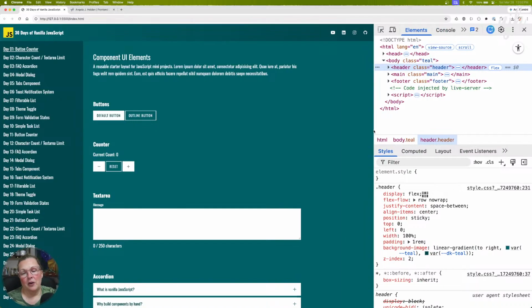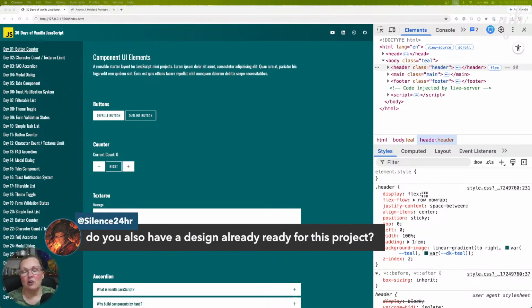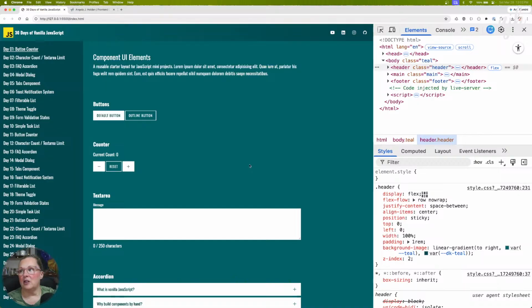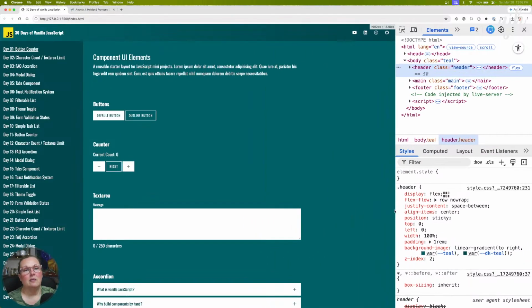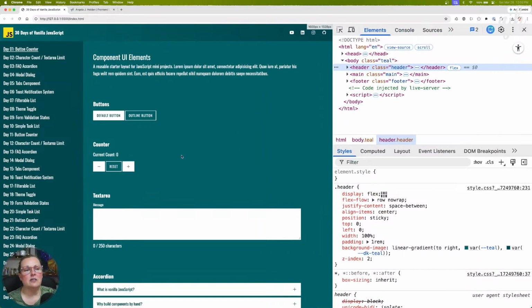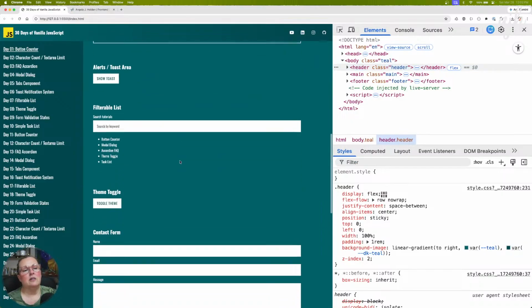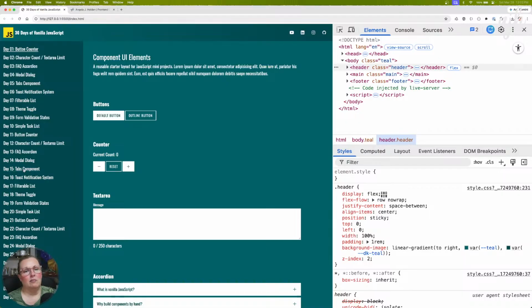Do you have a design already ready for this project? You're looking at it. Are we looking at the same thing? Do you have a design already for this project? Do you not see what I'm looking at on the screen? This is the design. What you're looking at is the design. Hopefully you can see what I'm doing. Okay.